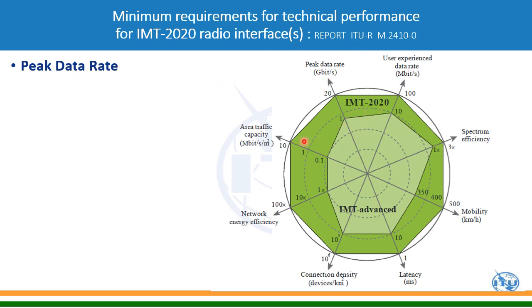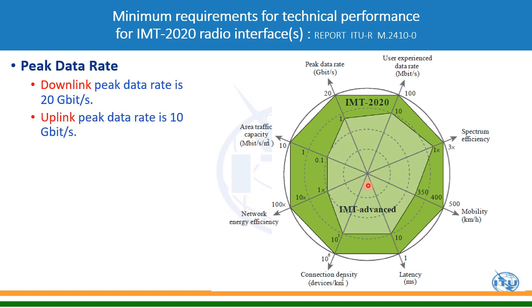If you look at peak data rate, in 5G the peak data rate is 20 gigabit per second, whereas it was 1 gigabit per second in case of IMT-Advanced, that is 4G. That is for downlink, and for uplink in 5G it will be half, so 10 gigabit per second. Now let's move to peak spectral efficiency.